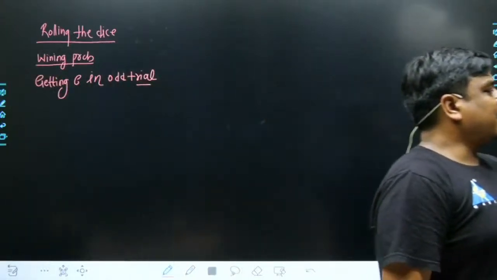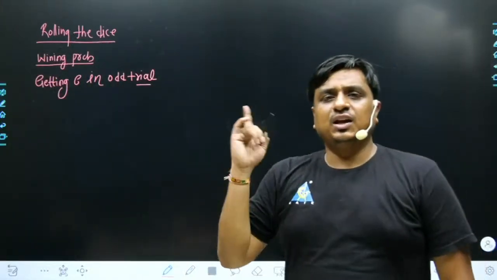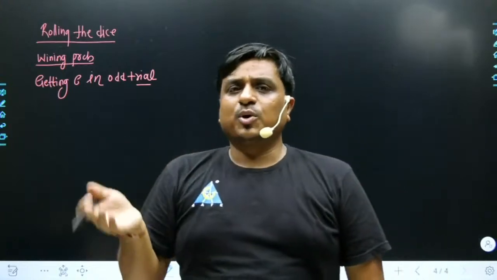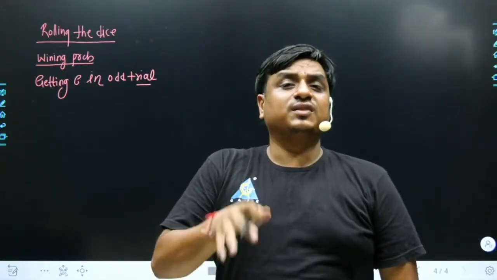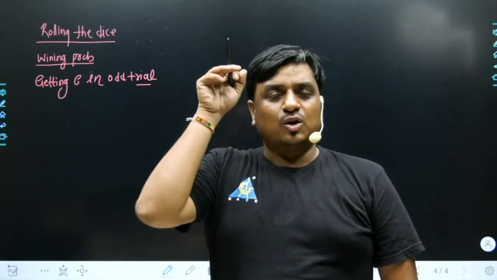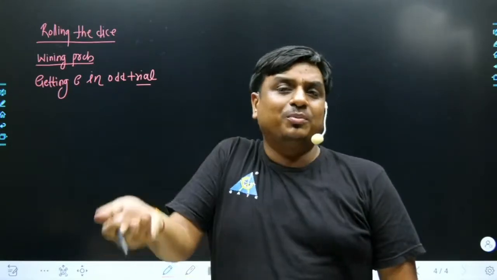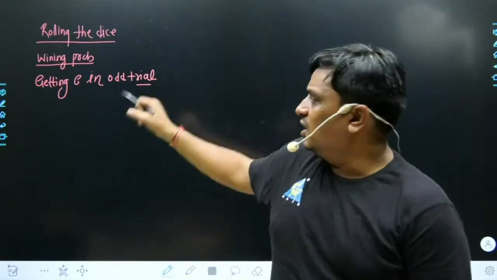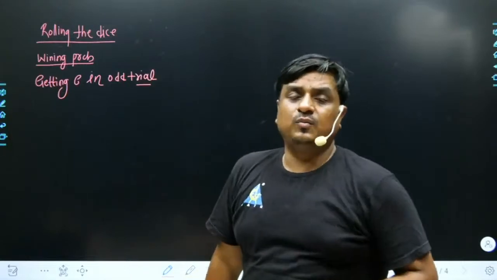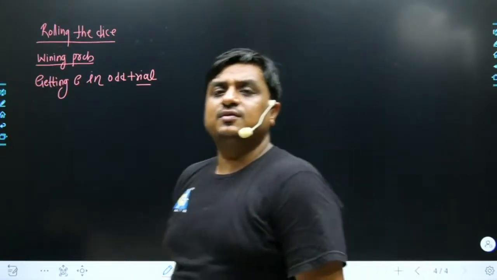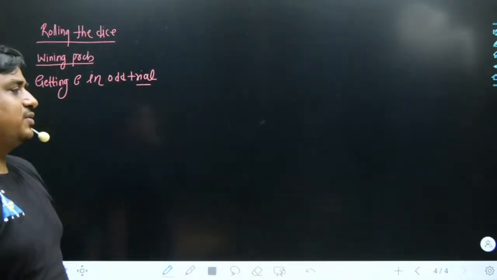Why have I recrafted this problem? Because in case of tossing a coin, the probability for receiving head and tail was the same. So even if your concepts are not clear, you may still be getting the same answer. But here if your concept is a bit shaky, definitely you will end up with something else. May I know what would be the best answer?